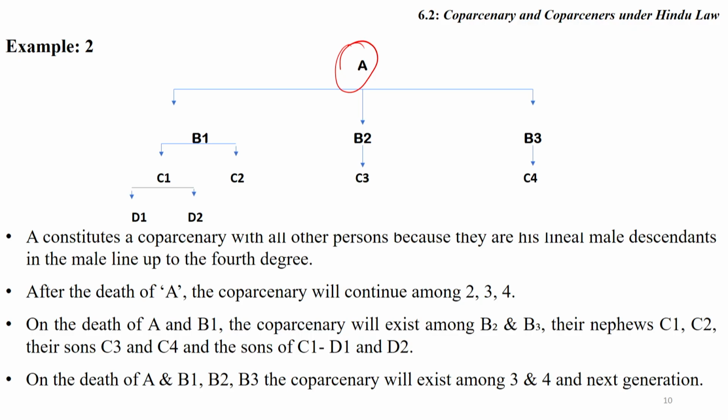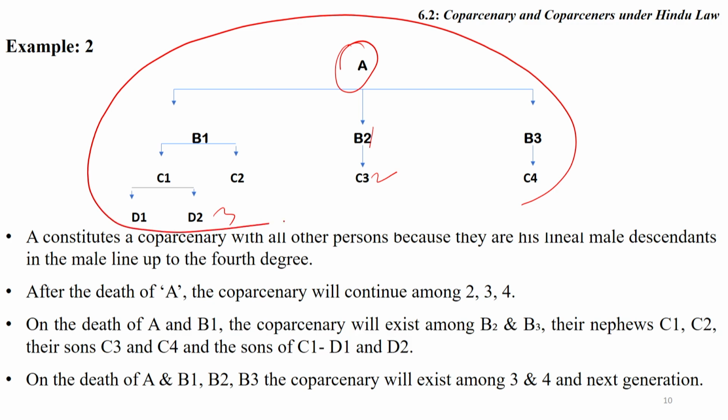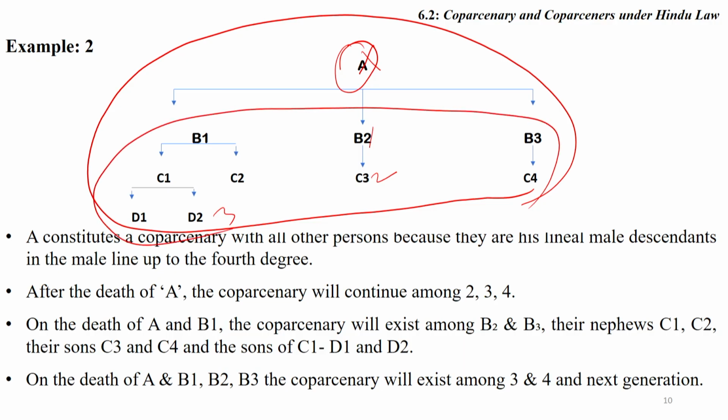A Coparcenary exists: last holder and next 3 generations. 1 generation, 2 generation and 3 generation. Therefore, Coparcenary will exist among all. All will be treated as members of Coparcenary. And after the death of A, Coparcenary may exist between them, friends.